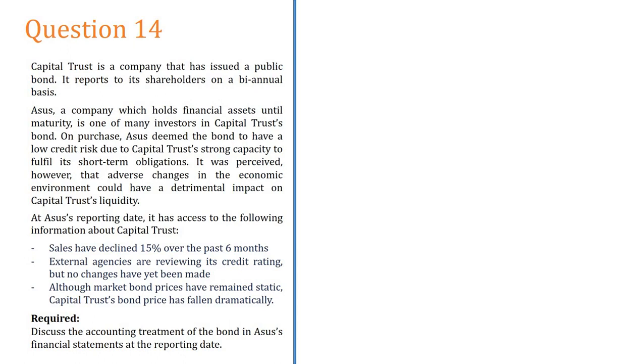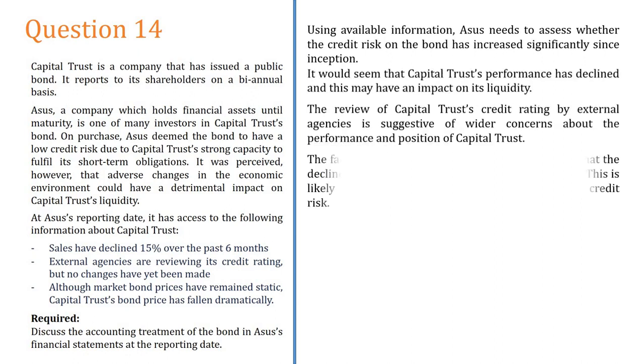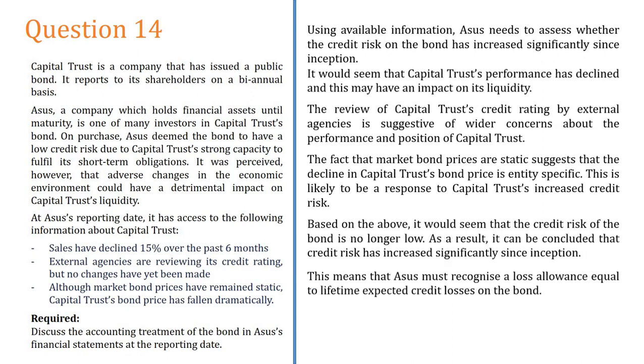Now they ask us, what should ASUS do regarding this asset? ASUS should recognize this as a significant increase in the credit risk. We learn what factors cause a significant increase in the credit risk. So here I would say you can identify that there is a significant increase in the credit risk from the inception. The reason is, if you look at this first point, sales has dropped down, but you may have a small doubt at this point. What is that doubt?